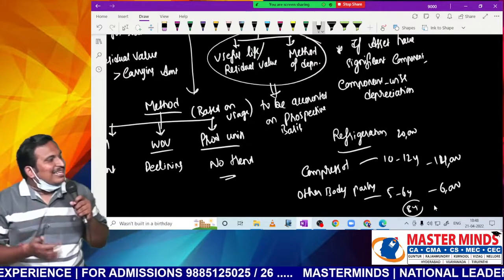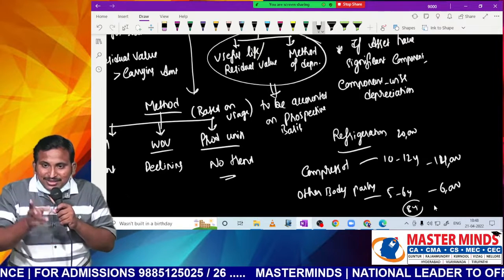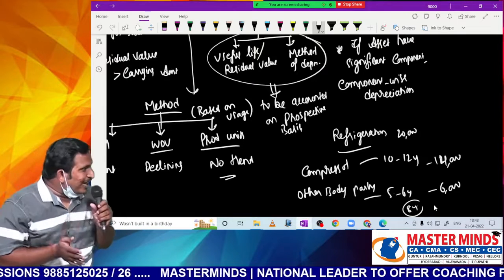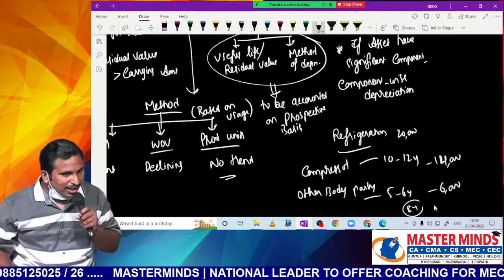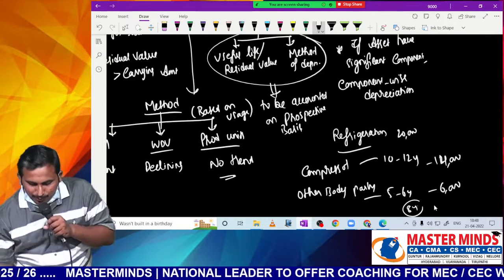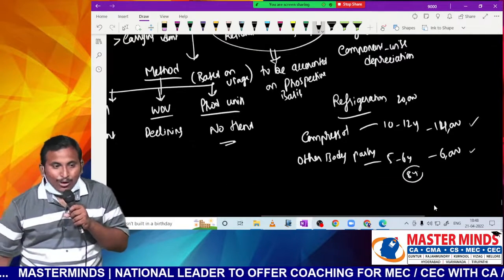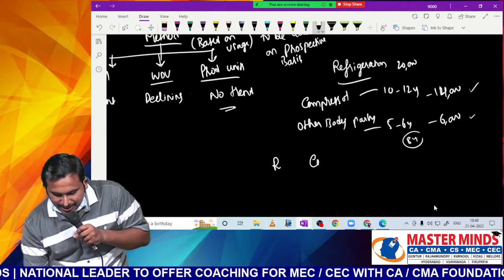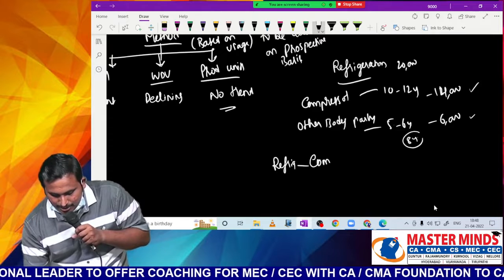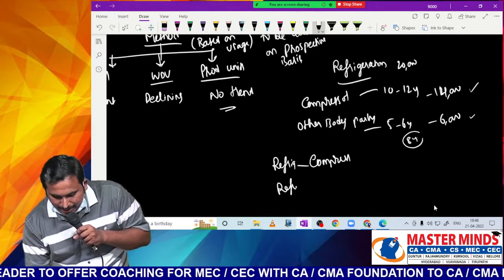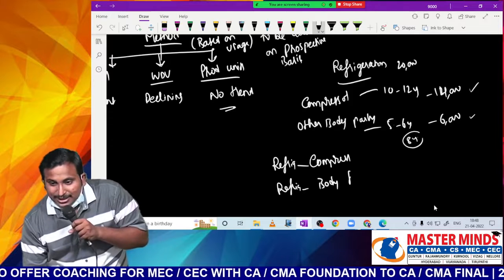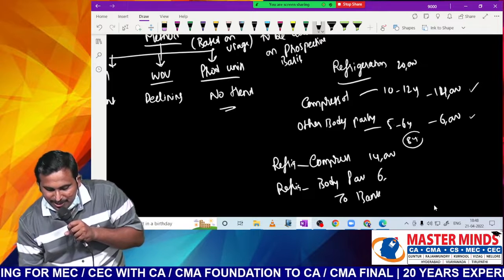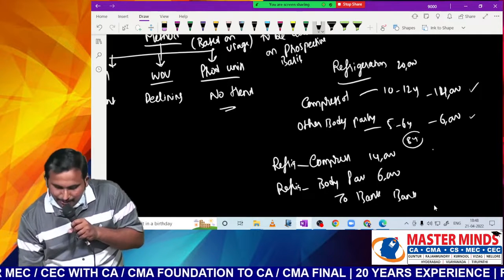Now the standard has started telling that if you feel within the asset, different significant components are there with a different useful life or different nature, then provide depreciation separately. Accounting also will be done separately. The entry will be recorded like this, sir: Refrigerator, compressor; similarly, Refrigerator, body parts; To Bank. Subdivision will be there, 14,000 and 6,000. Depreciation also will be provided on each of them separately.